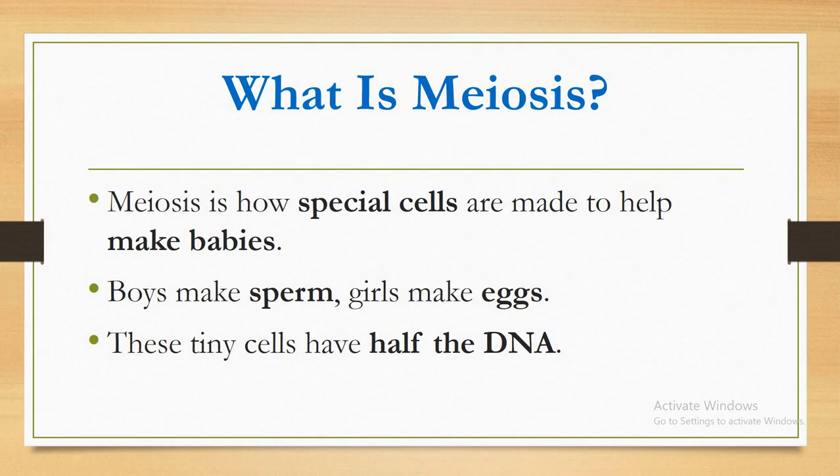What is meiosis? Meiosis is how special cells are made to help make babies. Boys make sperm, girls make eggs. These tiny cells have half the DNA.